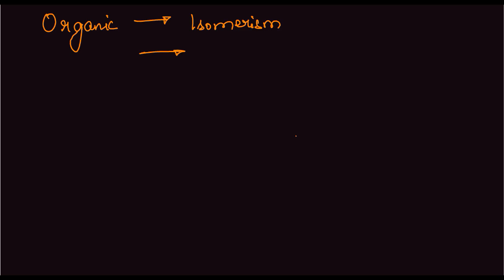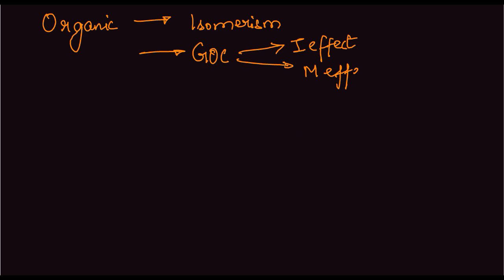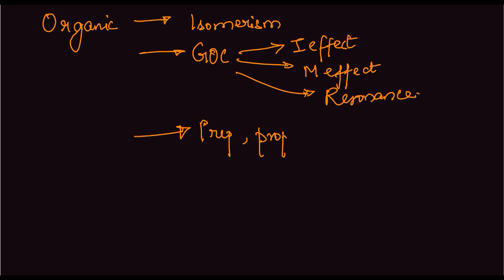The second is the various effects, also known as general organic chemistry, in which we'll have the I effect, that is inductive effect, mesomeric effect, resonance, etc., etc. The third will be the preparation, properties, and reactions of various organic compounds.